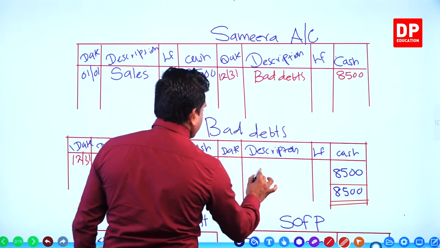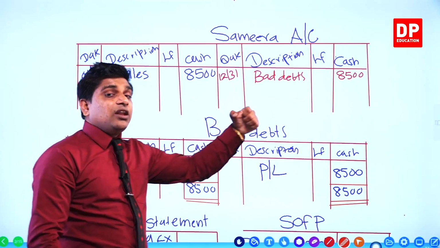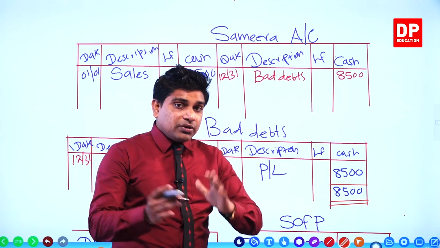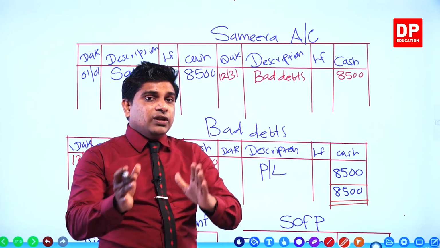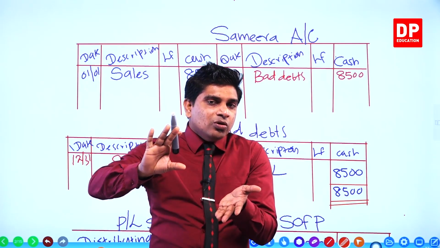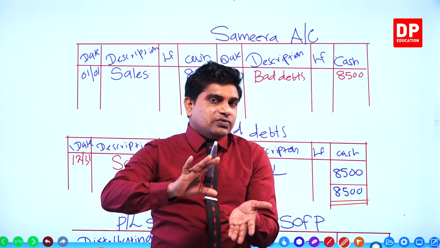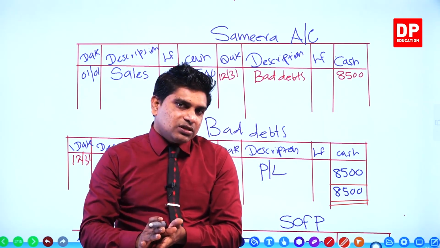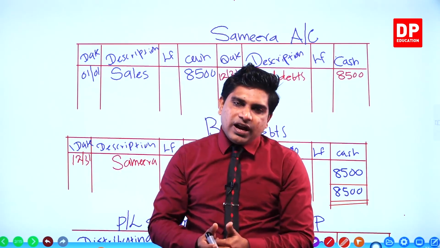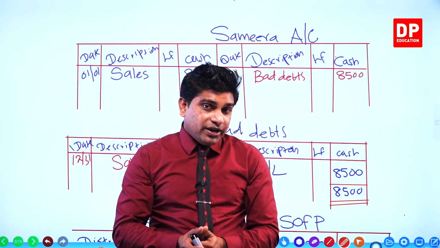Here we write profit and loss statement. Is there any balance in the debtors account? Sometimes they will give the total amount of debtors, but they write off only a certain portion of the debtors as bad debts, right? Then the remaining debtors we write under the current assets in the statement of financial position.